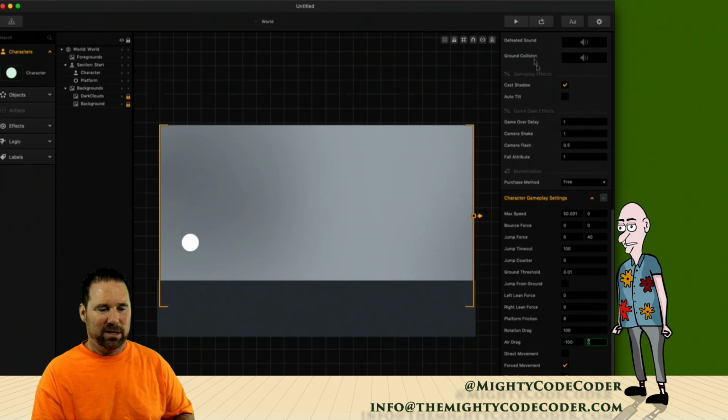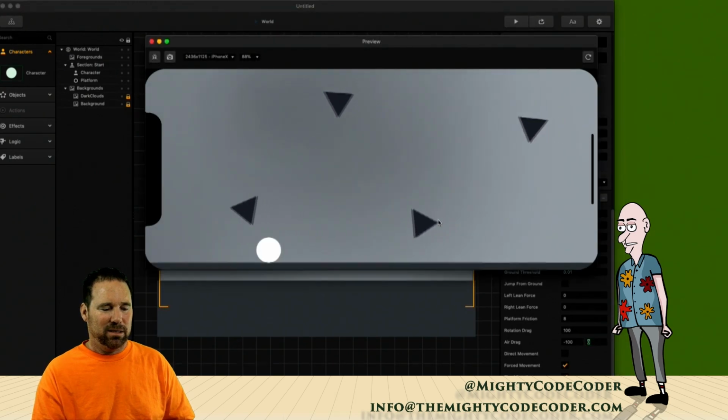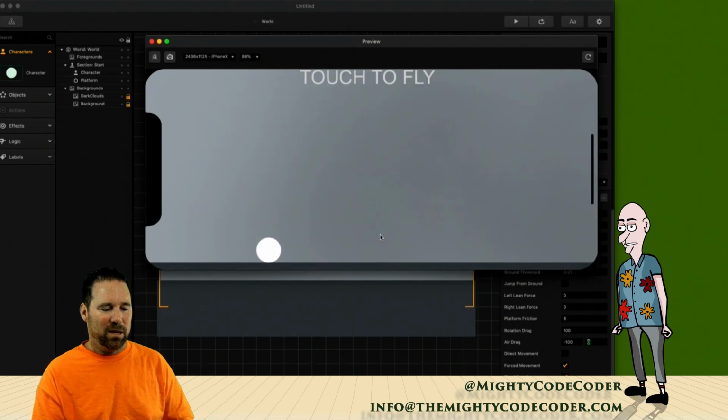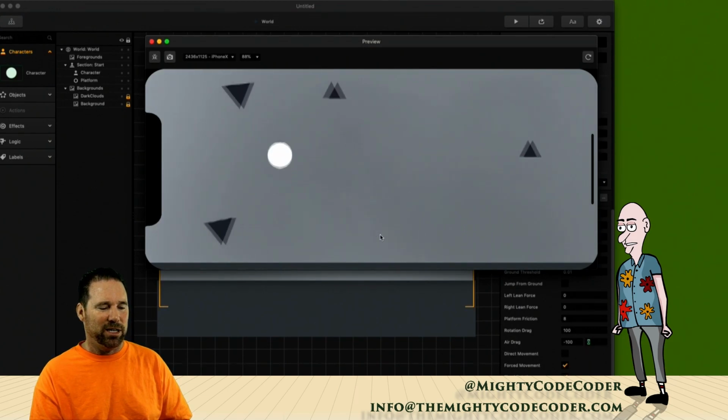-100. Jump up, and I want it to really drag on me when I jump up. There you go. I jump, looks like I'm going forward, but then all of a sudden I slow down.